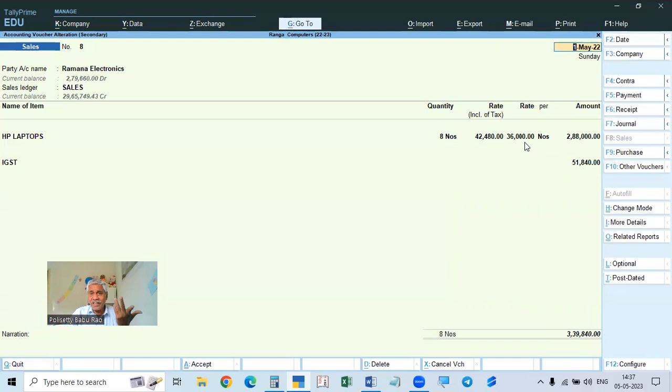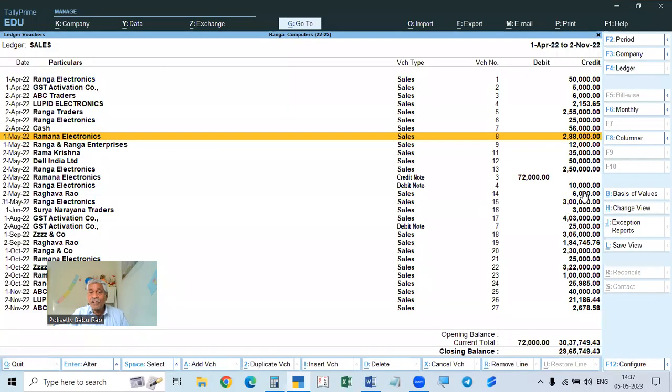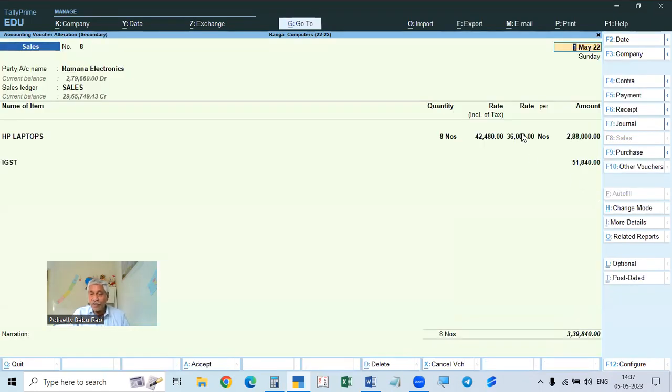But there is no problem. Here, if it is not there, we will give 36,000, and it will calculate the tax. But here, 36,000 is the rate without tax. So including tax, it will calculate. In all the previous cases, we have given only the taxable value without tax. Taxable rate only we have given. The additional column is there. So for this, the tax amount is added and the rate including tax is automatically showing. Okay. So like this we have to do.